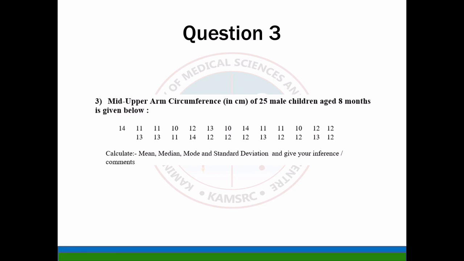Question 3. Mid upper arm circumference in centimeters of 25 male children aged 8 months is given below. Calculate mean, median, mode and standard deviation and give your inference comments.